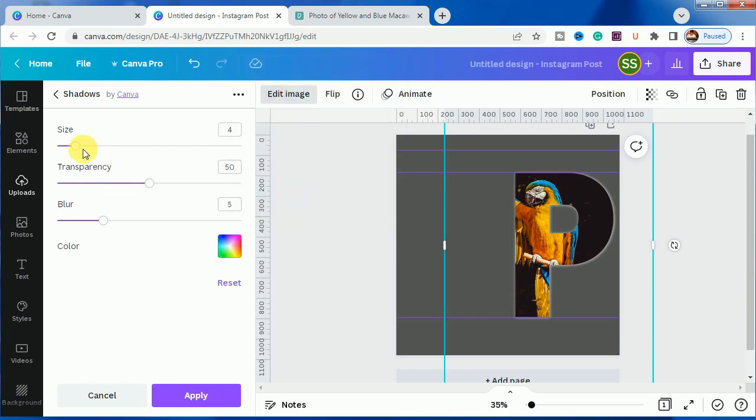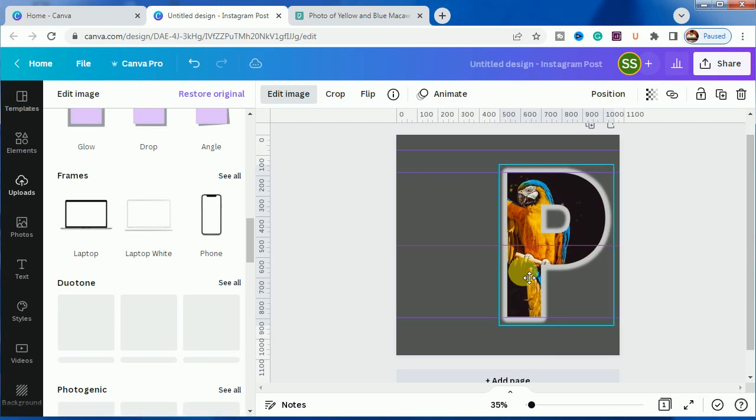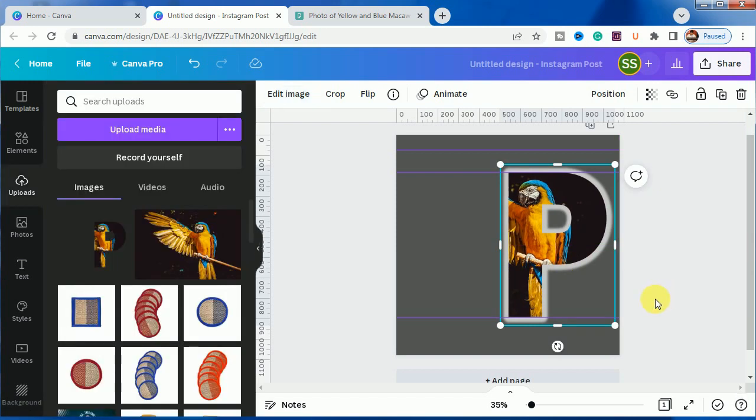Now increase the size, increase the transparency, and just increase a bit of this side. Okay, and click on apply. Okay, so bring it right here, and you are done for this part.